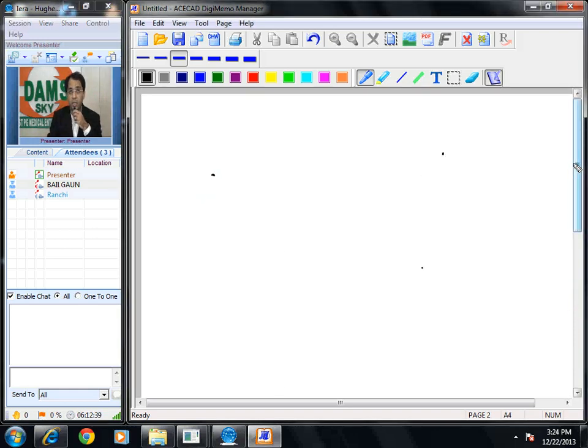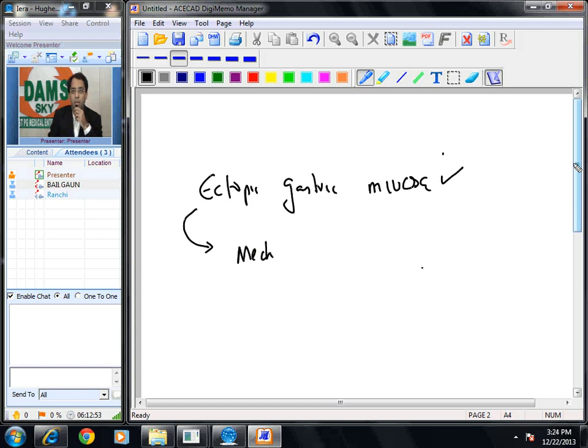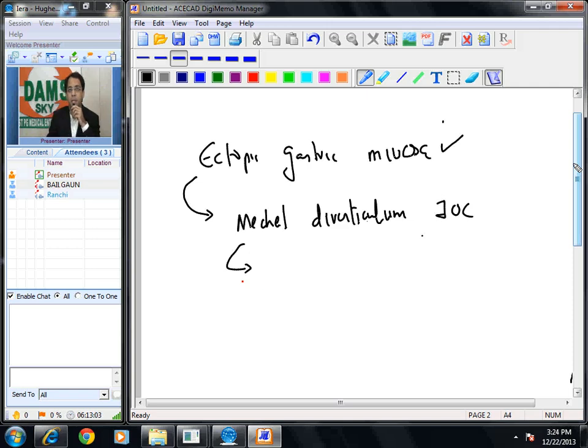First question is, ectopic gastric mucosa is detected by. What do you think? Ectopic gastric mucosa is detected by. Now, this same question can be asked in a different manner. They may say, Meckel's diverticulum investigation of choice is. Okay. Answer to both the questions is same. If they ask ectopic gastric mucosa or Meckel's diverticulum, we should mark technetium pertechnetate scan.